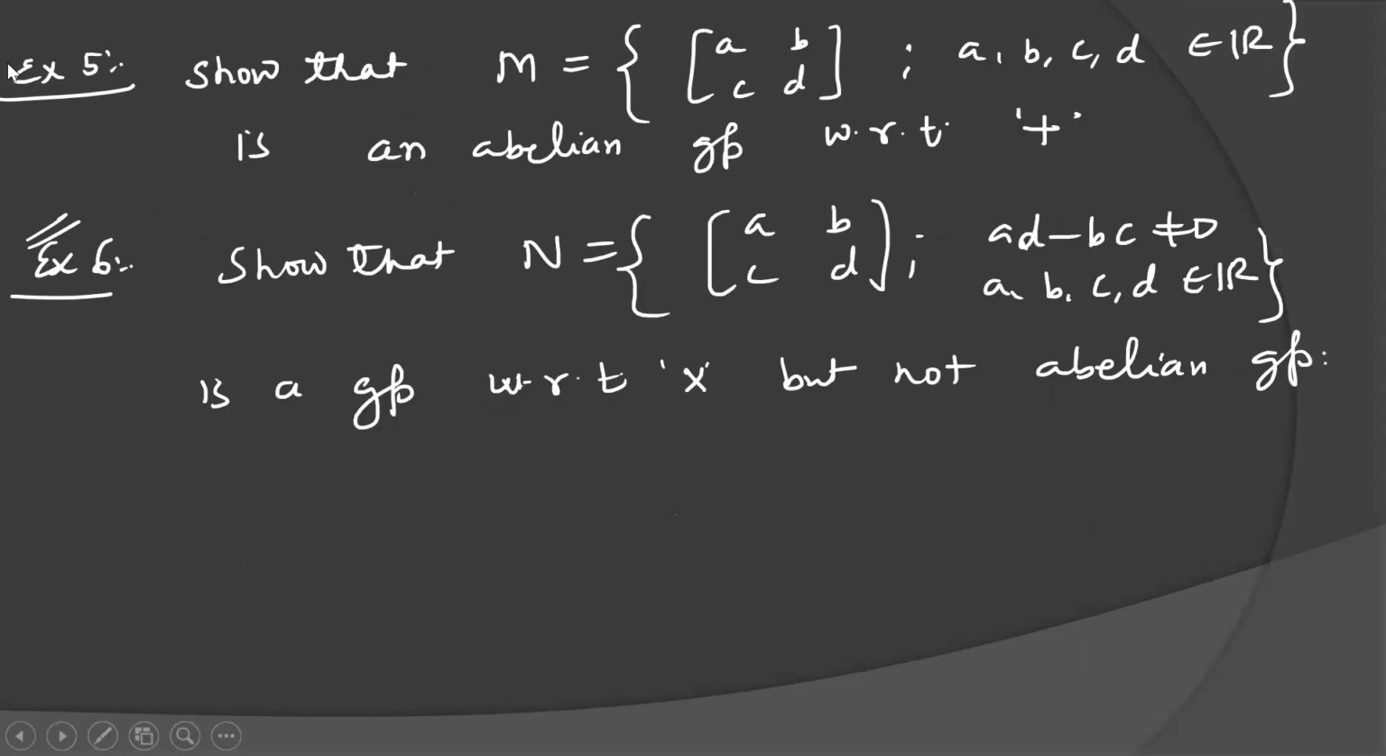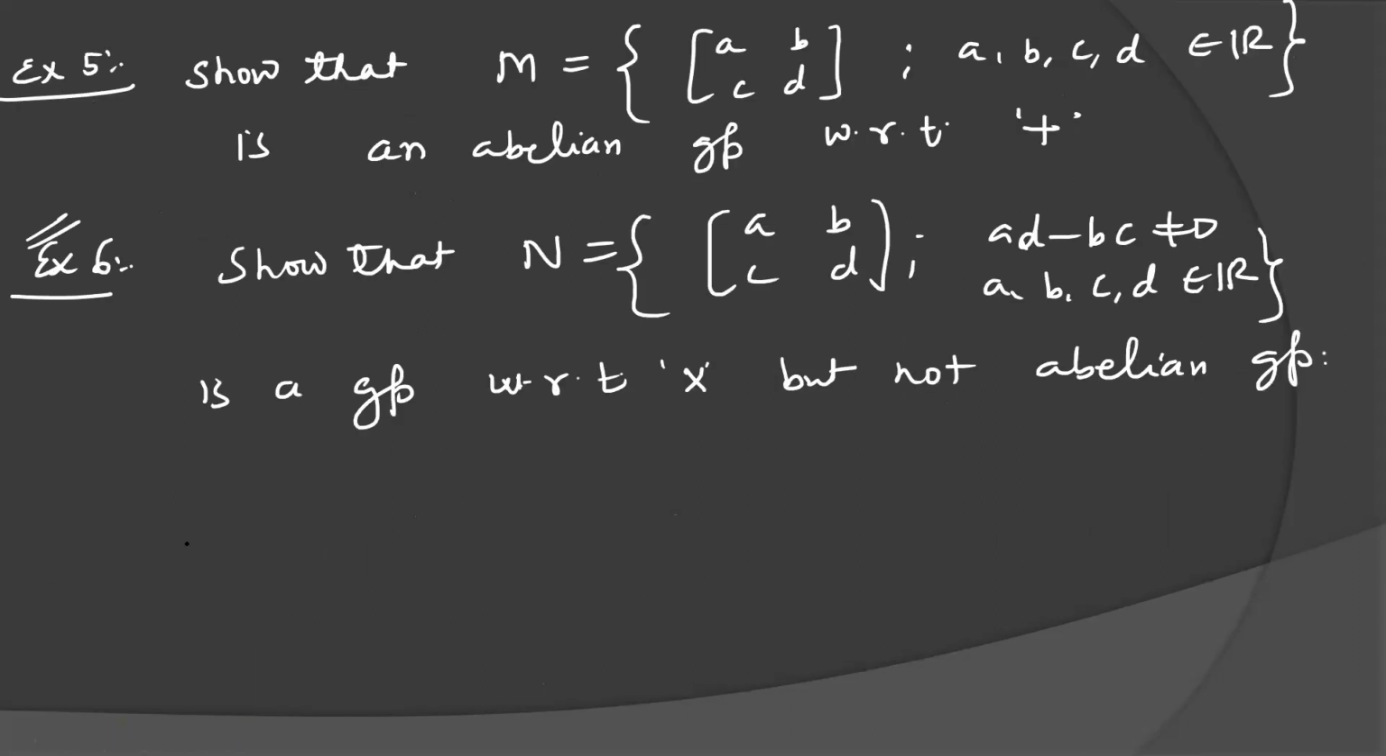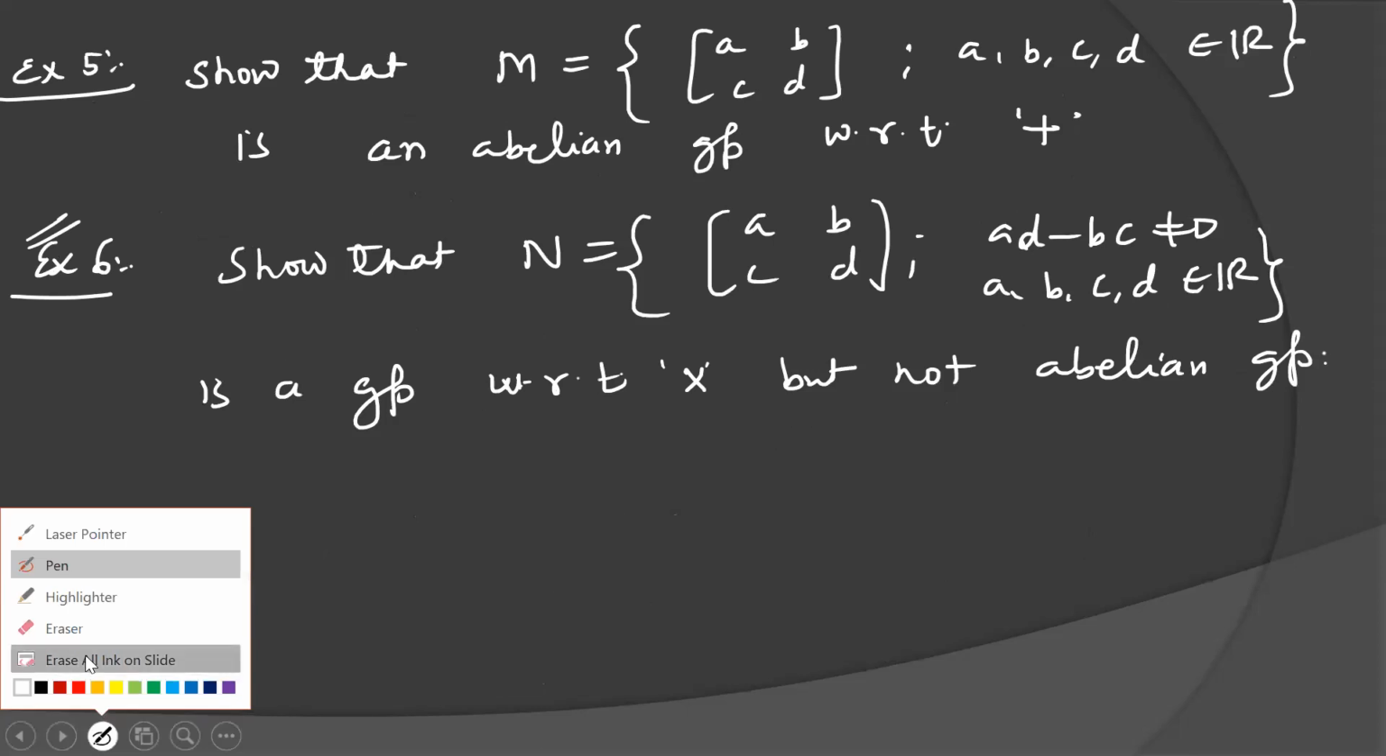Next property, associative property. In the associative property, we know that matrix multiplication is associative. I hope you have studied this in class 11th.